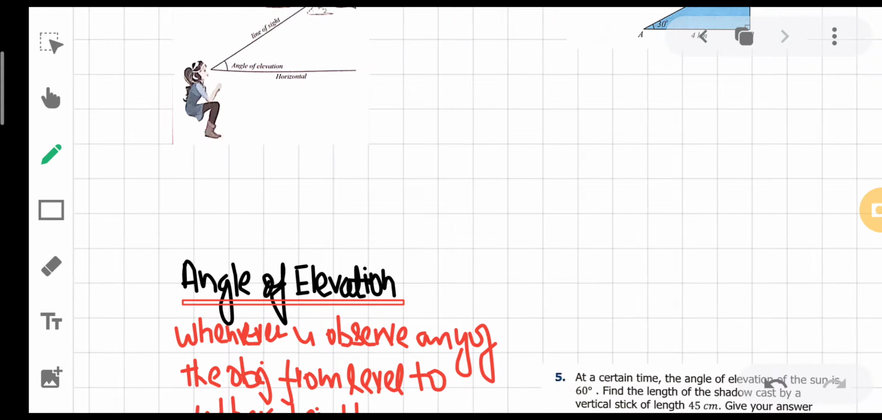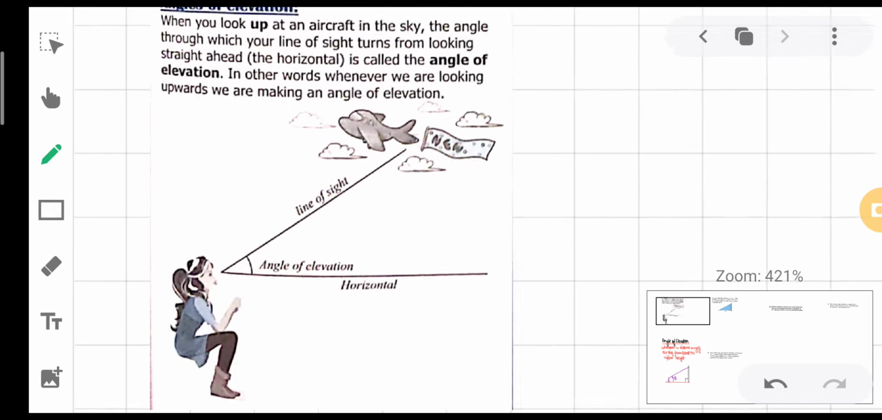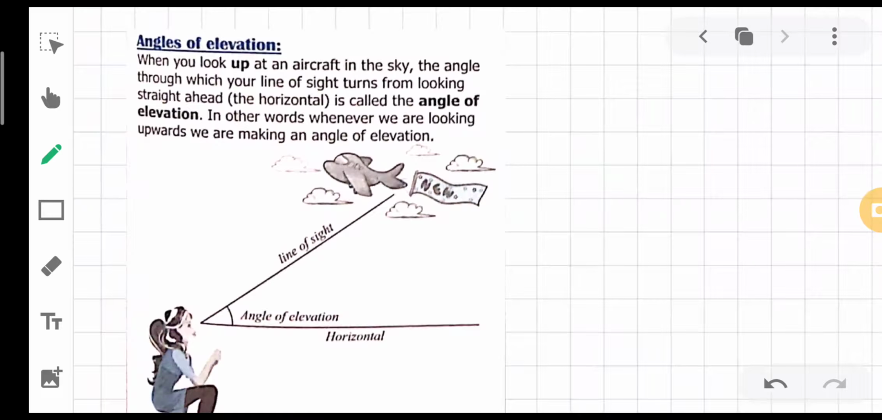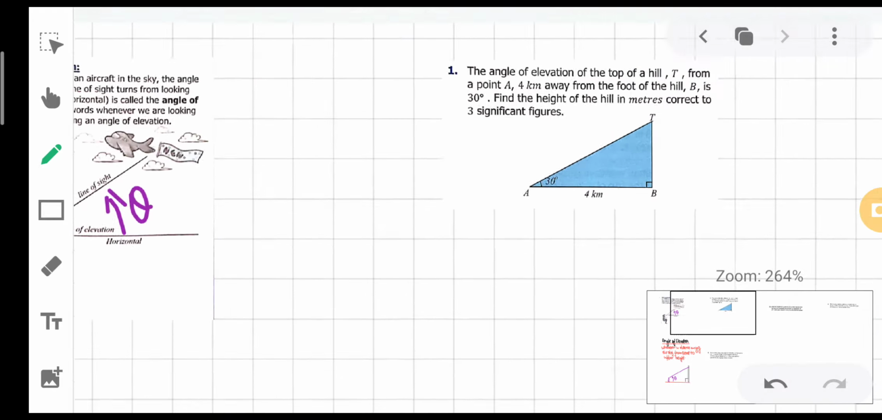To understand it better, I have a simple visual for you. This is simply angle of elevation. There is a lady and that lady is observing an aircraft. So when you look up at an aircraft in the sky, the angle through which the line of sight turns from looking straight ahead, this angle is simply your angle of elevation theta. Now look, it is a very simple thing. In all of the cases associated with angle of elevation, the examiner gives you a detailed wording.